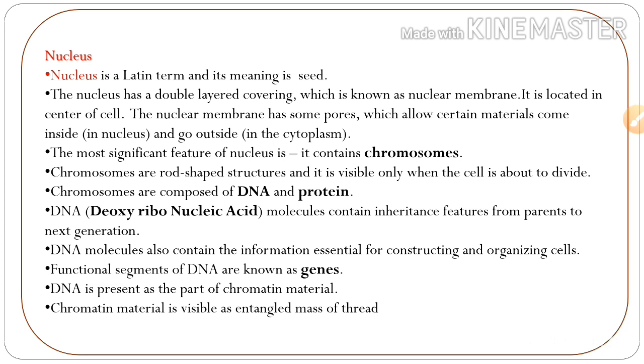The most significant feature of a nucleus is that it contains chromosomes. Chromosomes are rod-shaped structures and are visible only when the cell is about to divide. Chromosomes are composed of DNA and protein. DNA means deoxyribonucleic acid.